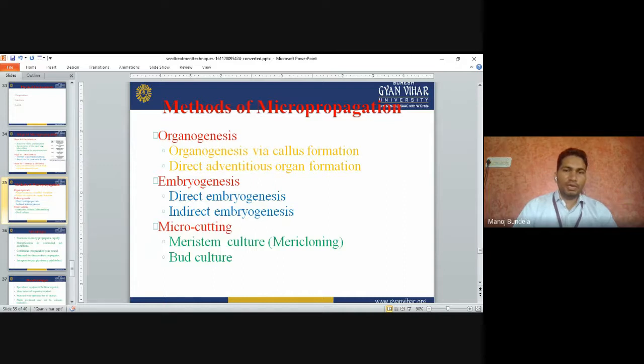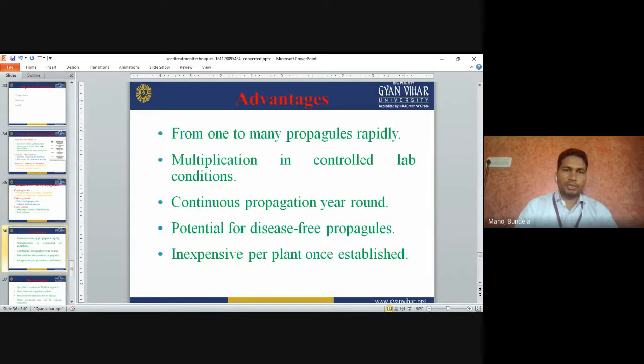Organogenesis via callus formation, or direct adventitious organ formation. Either it will form a callus, and from that callus the roots and shoots will develop. Embryogenesis, direct embryogenesis or indirect embryogenesis. Microcutting, meristem culture or bud culture. Advantage: form one to many propagules rapidly.